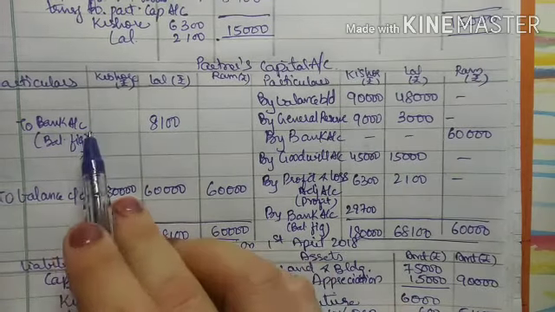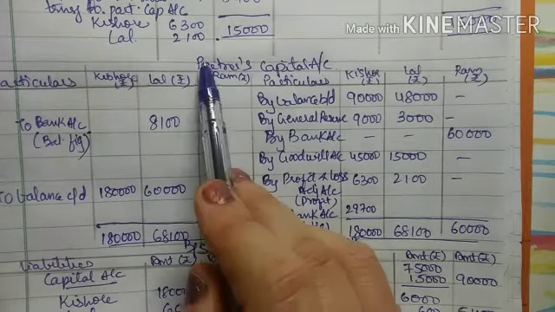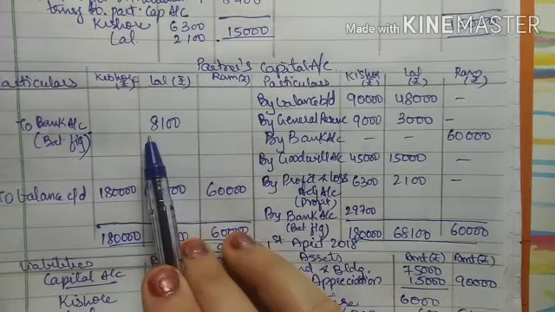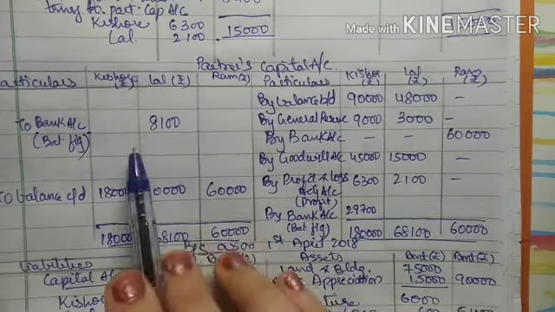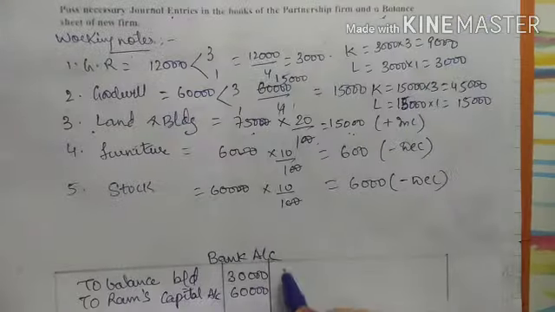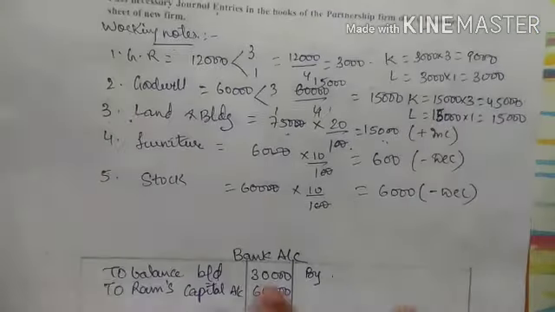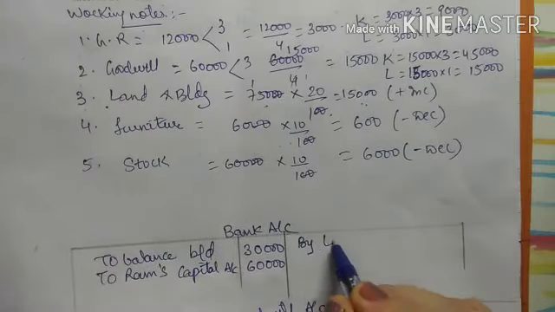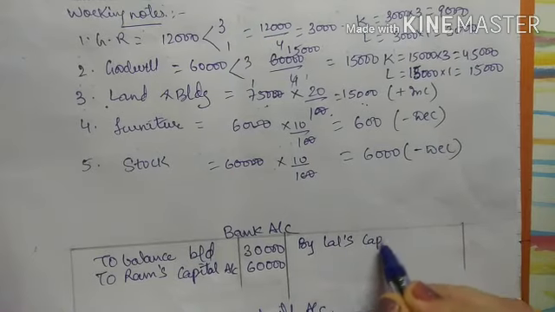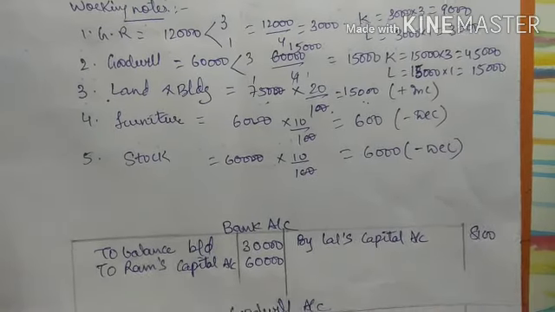So now I have to give the second effect of this bank account. So here see the entry is partners' capital account debit to bank account. So here in debit it is written. So that means in bank account I will write in credit side, this is in Lal's column, by Lal's capital account 8,100.